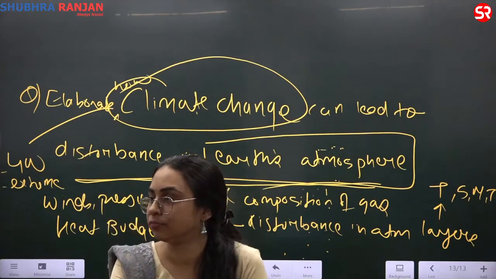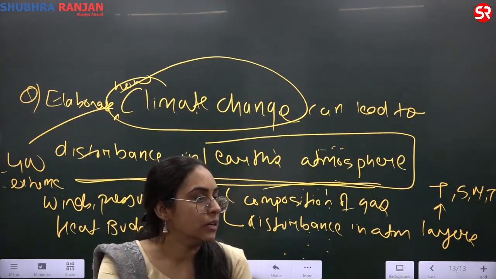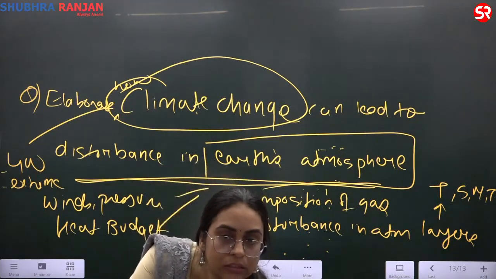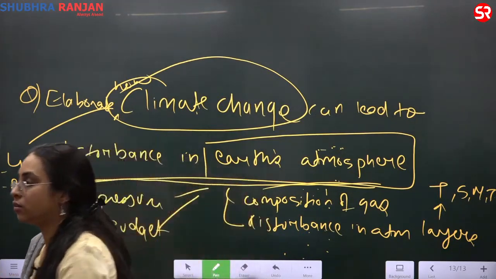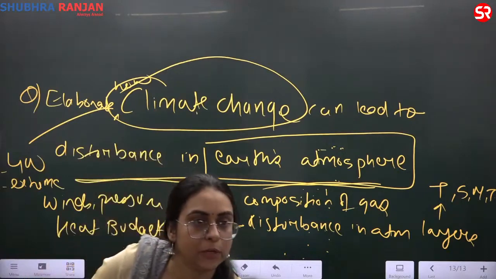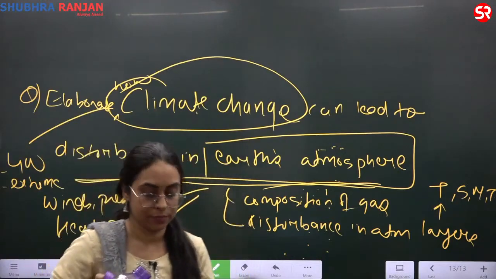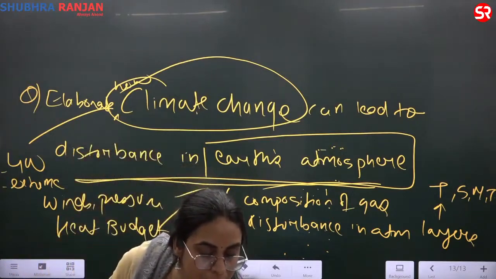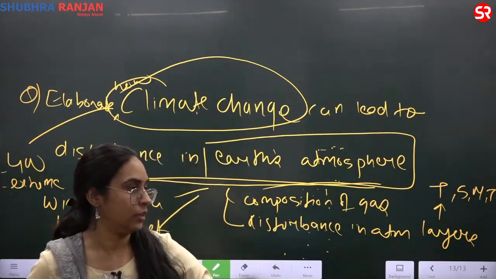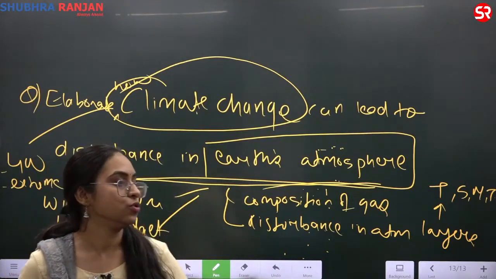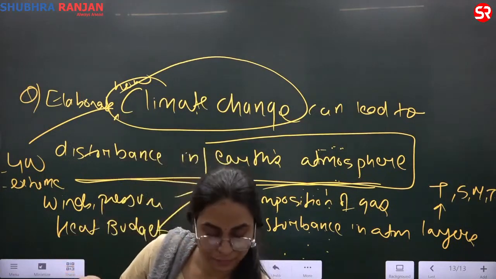Write one heading: Reason for the difference between the terrestrial planet and the Jovian planet.